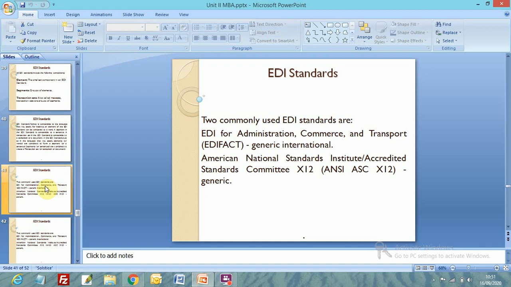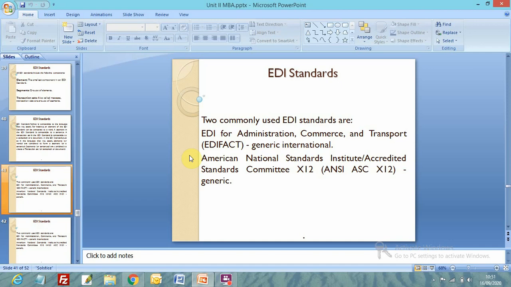Two commonly used EDI standards are... now we know about the different bodies. We talk about weight, length, measurement, different measurement units, right? And different standards worldwide with different industries. And multiple bodies are governing different standards, right?